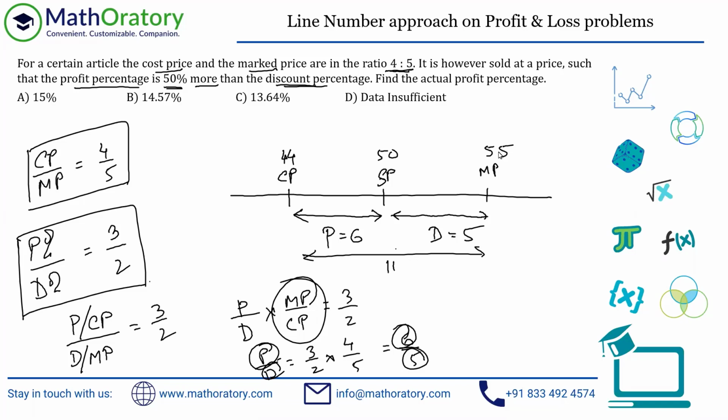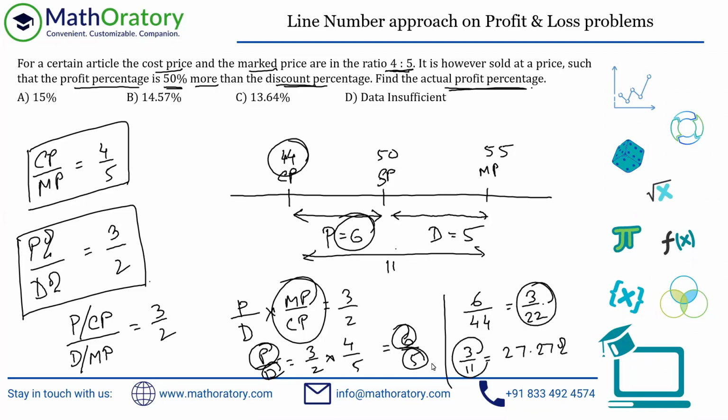Now just look for whatever we are looking for. We're looking for the actual profit percentage. So the profit percentage will be this 6 upon the 44. That is what the question is, right? So we are looking for 6 by 44 as a percentage, which is 3 by 22. If you're aware of 1 by 11, 1 by 11 is 9.09%. So 3 by 11 should be 27.27%. And 3 by 22 is simply half of 3 by 11, right? So just halve this. So you get something like 13.63 or something. Maybe because of the recurring decimal, this approximates to 13.64%. So option C should be the answer here.